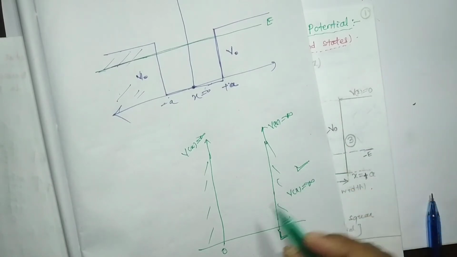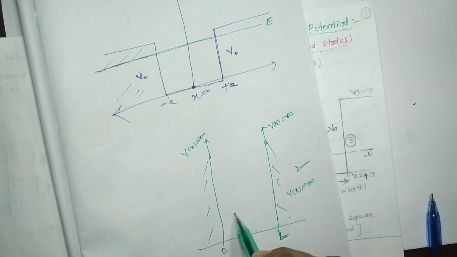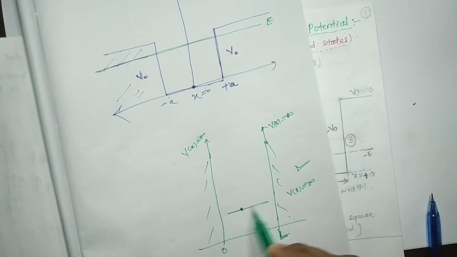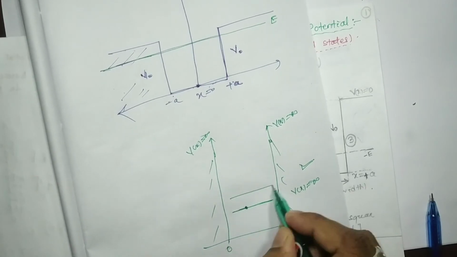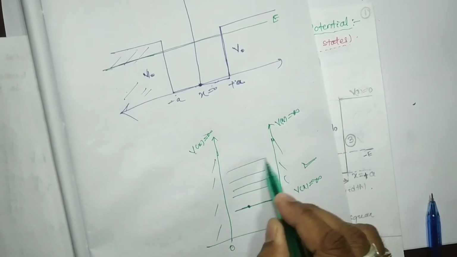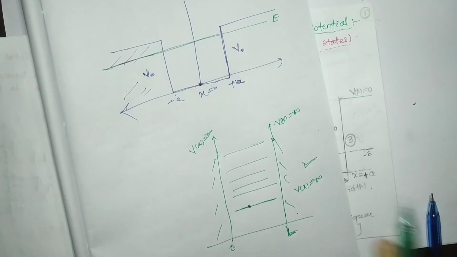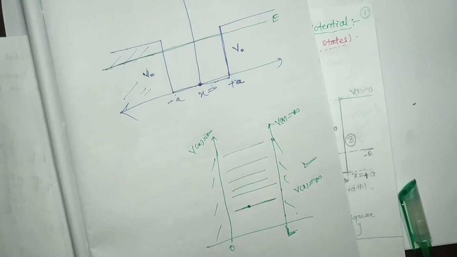What we got in this case is that the particle bounded in this region has discrete energy levels. So one thing I am going to share with you: wherever you find any type of bound state, the energy will be discrete, not continuous.